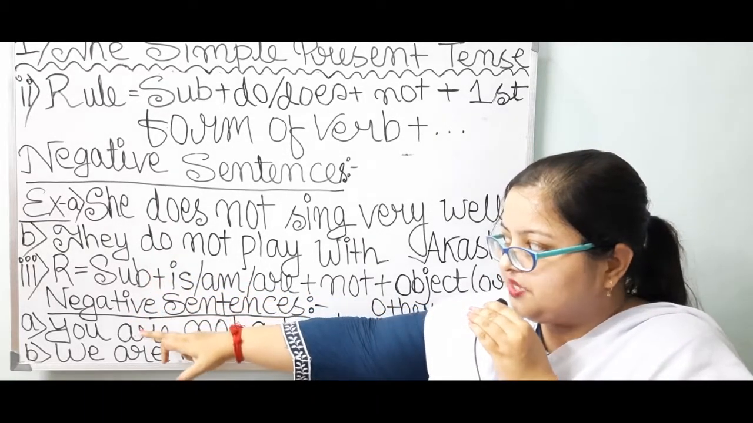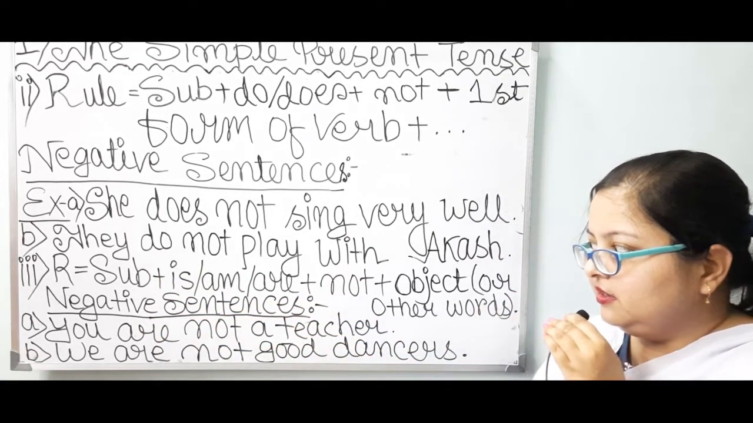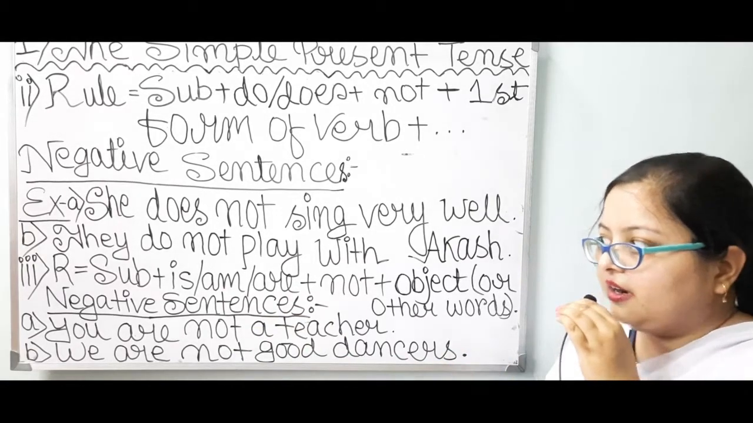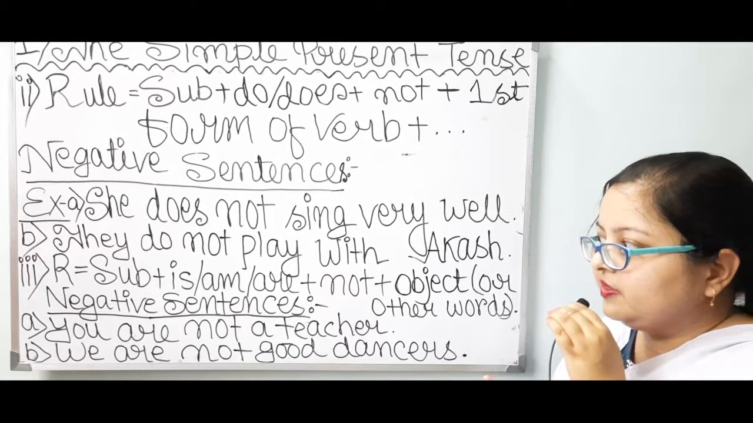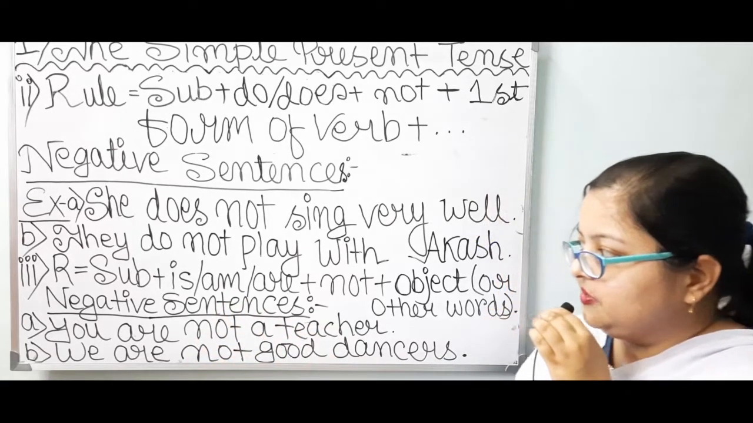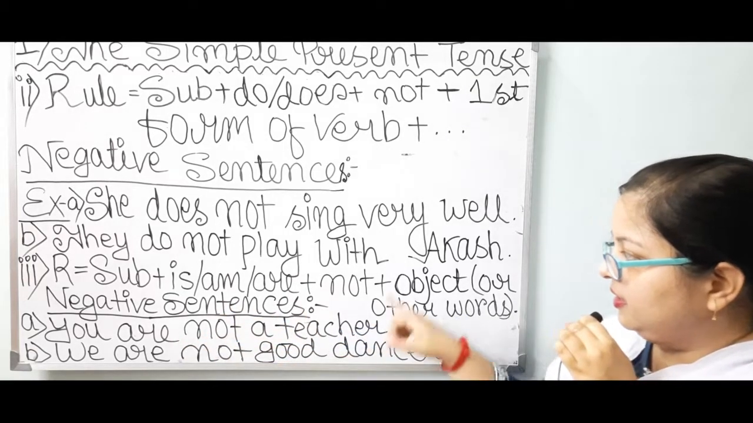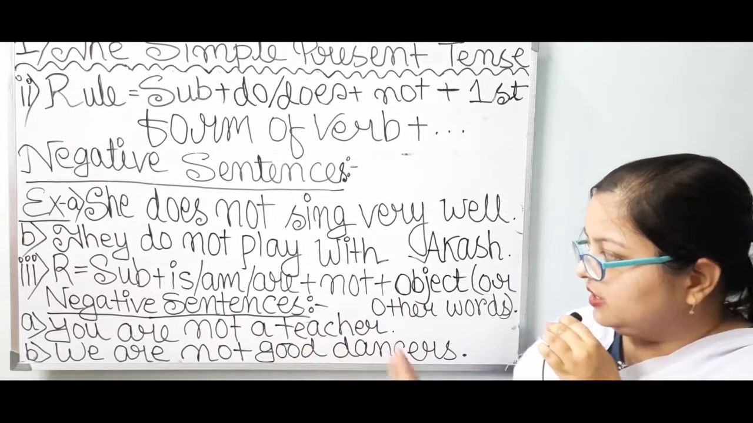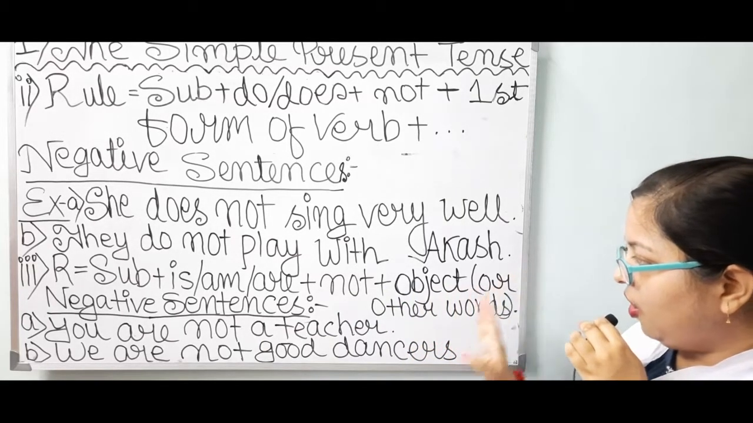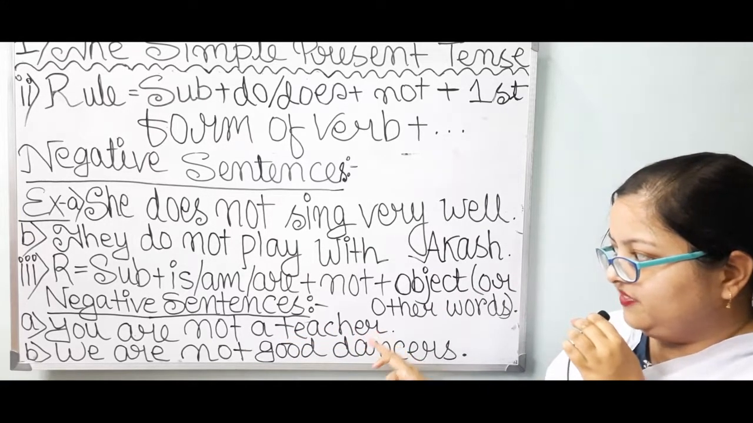I have taken the subject you. Then with you, are is added. With we, they, are will be there. And with you too, are is required. I have taken you, then are, then not, according to the rule. Then in place of object or other words, I have taken a teacher specifically.